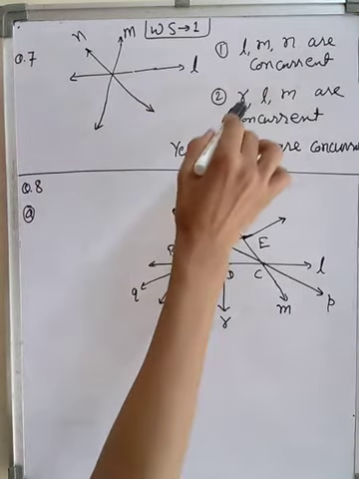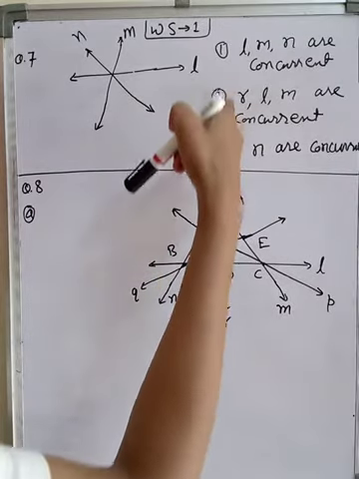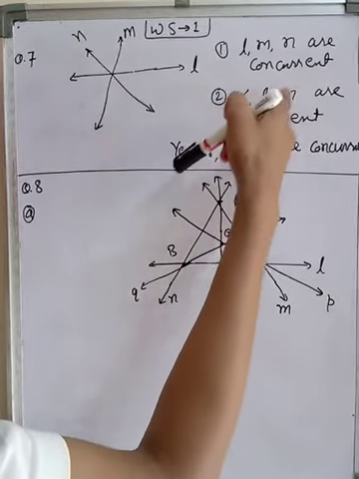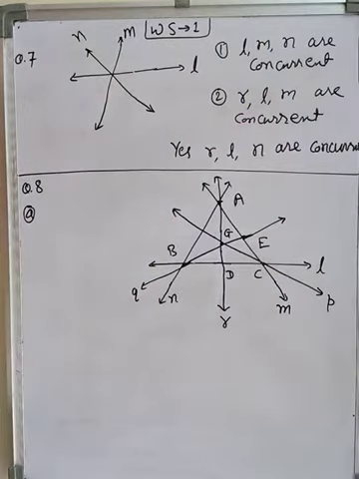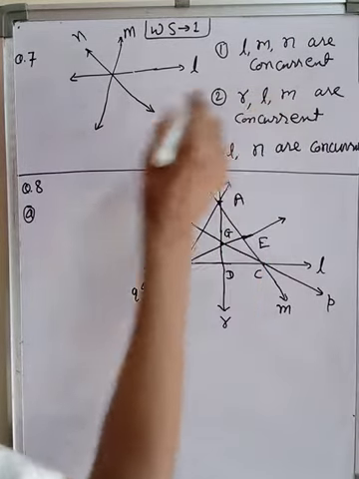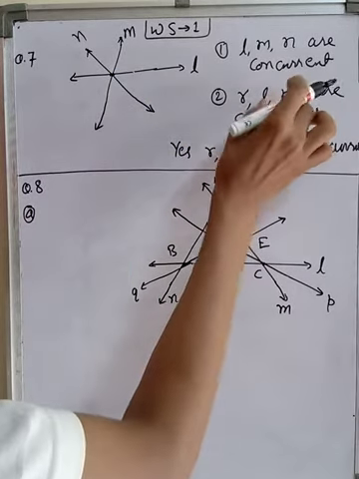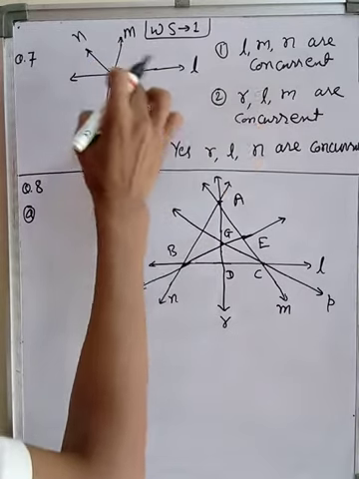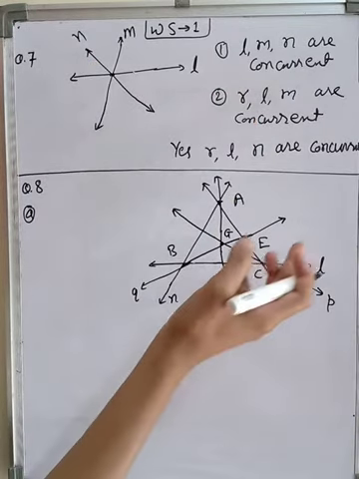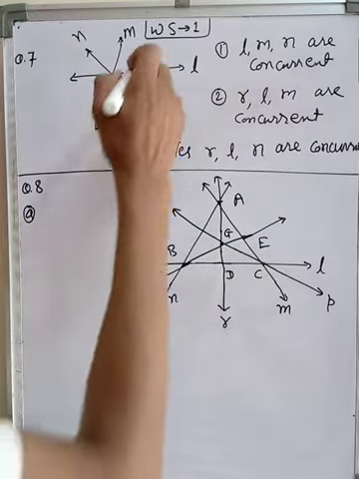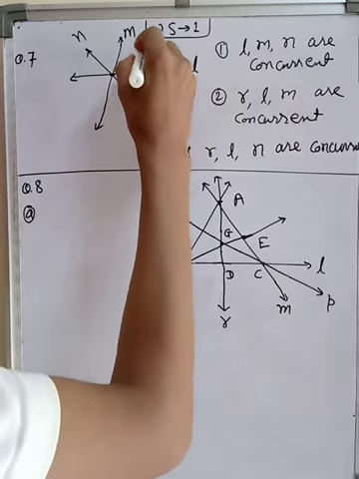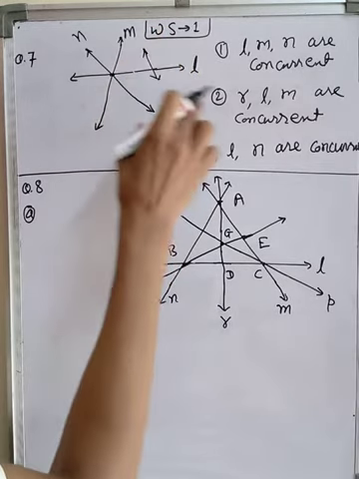Now it is given that we have to draw R, L, M also concurrent. Think over this: can we draw R, L, M at any place except this point? L, M, N are already crossing at this point, so we have to draw this R line. Can I draw the R line here? No. This will not cut.